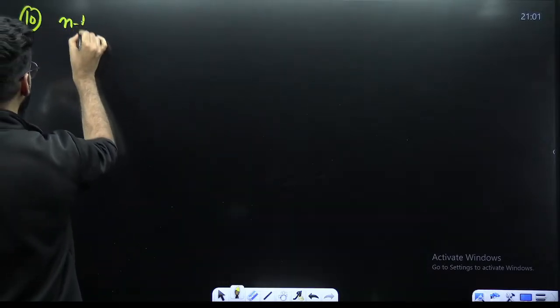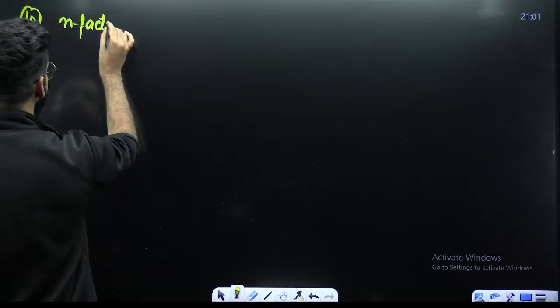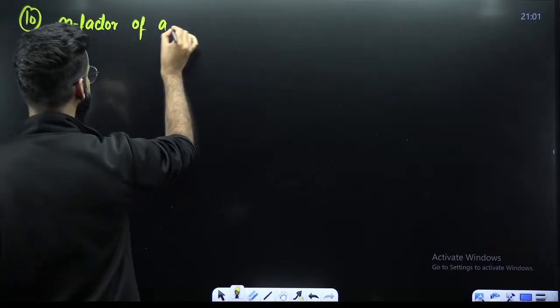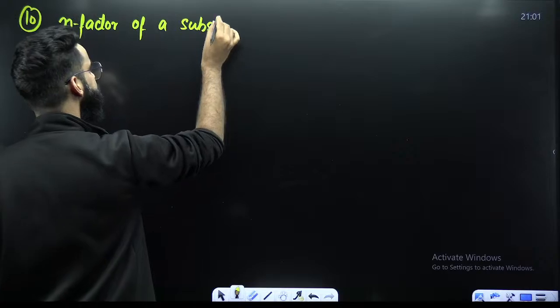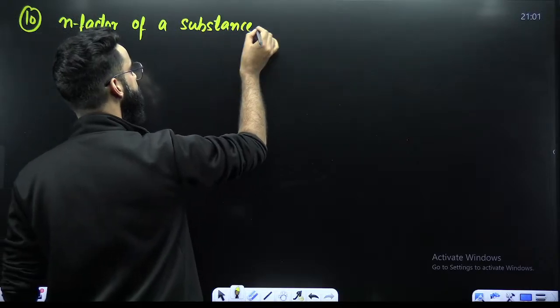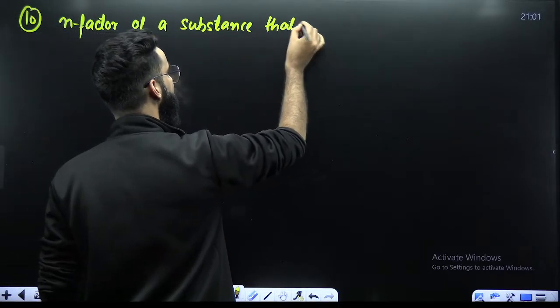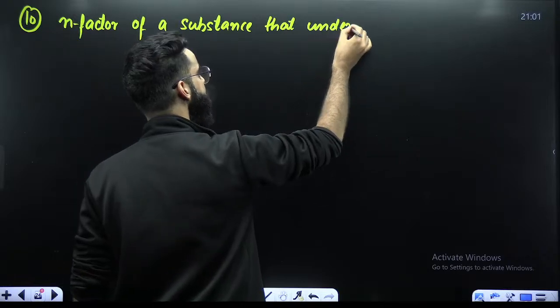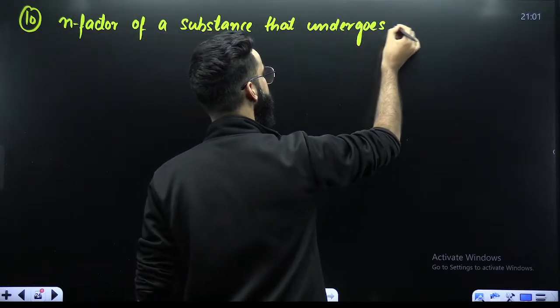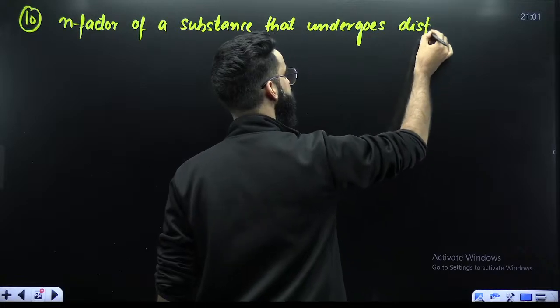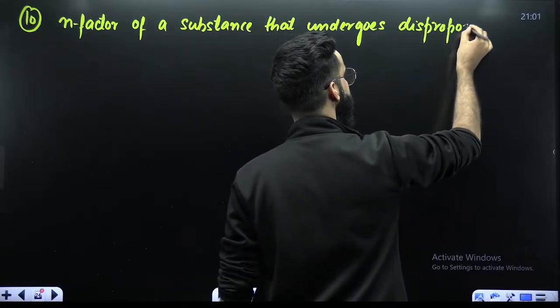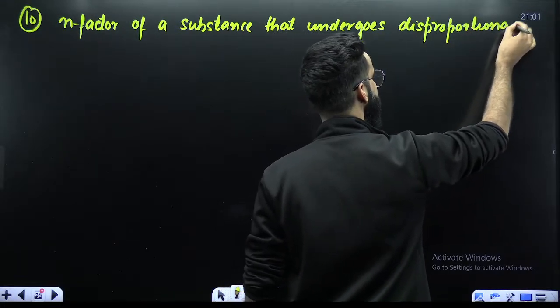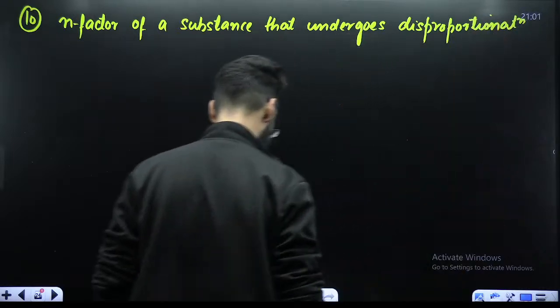That is N factor of a substance that undergoes disproportionation.